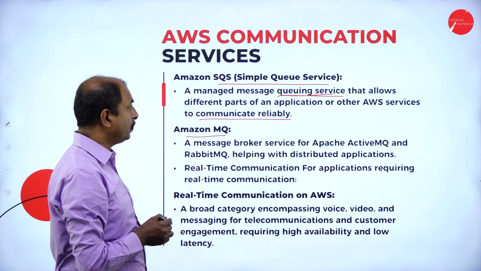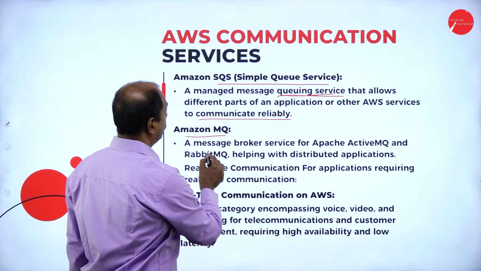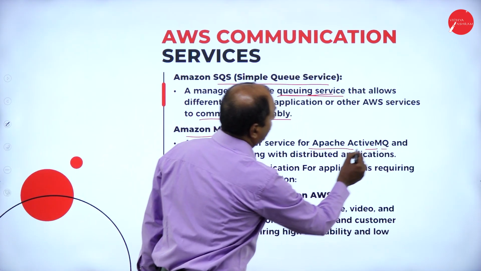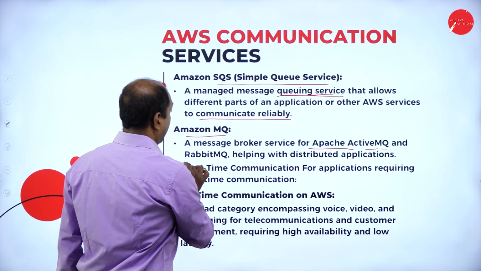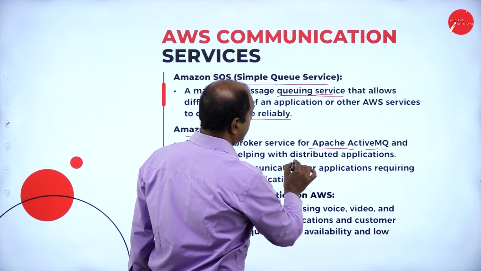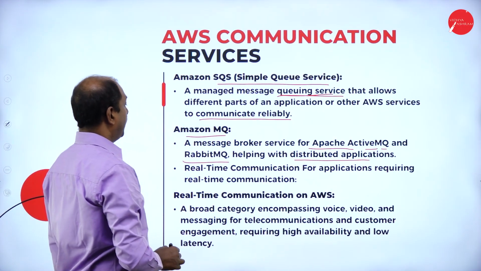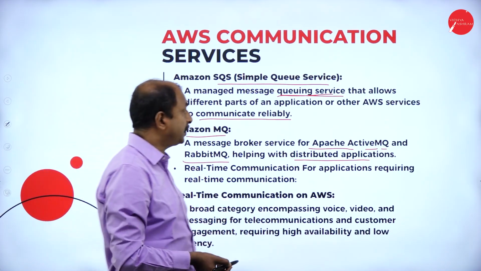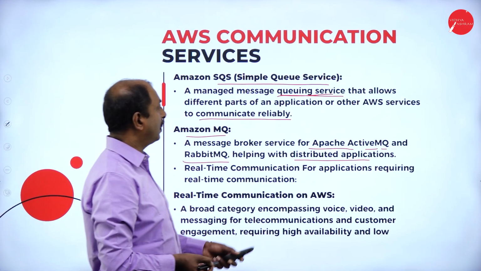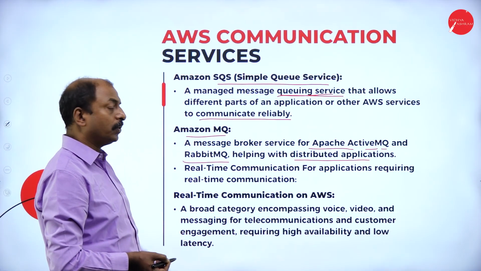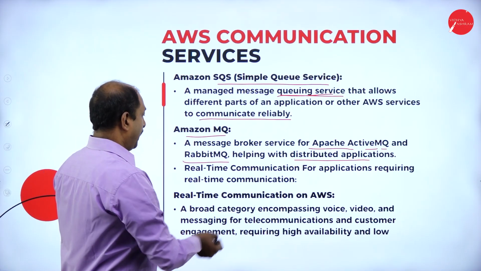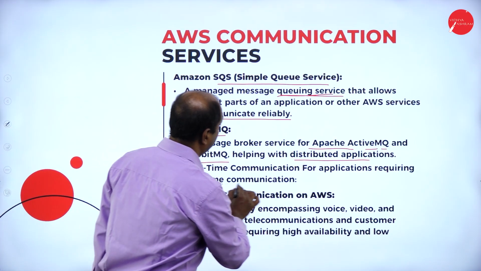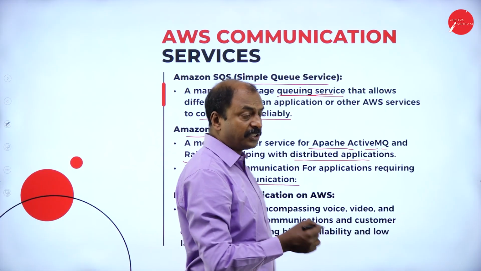What is Amazon MQ? It is a message broker service for Apache ActiveMQ and RabbitMQ, helping with distributed applications. Amazon MQ provides services for Apache servers as well as the RabbitMQ platform.